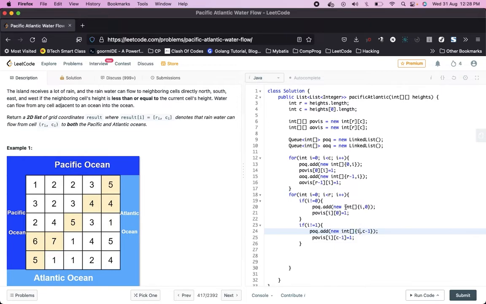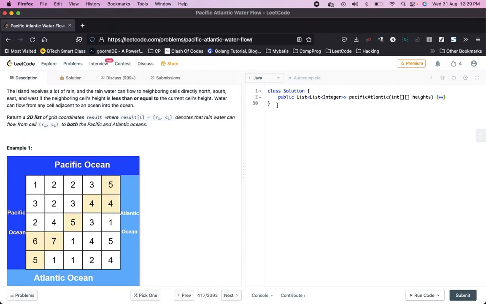Okay, so everything is right, correct? 0 i, r minus 1 i, i 0, i comma c minus 1. In this way, we have added all the edges to the queue. Now we will try to do a BFS. Let's try to write that code as well.